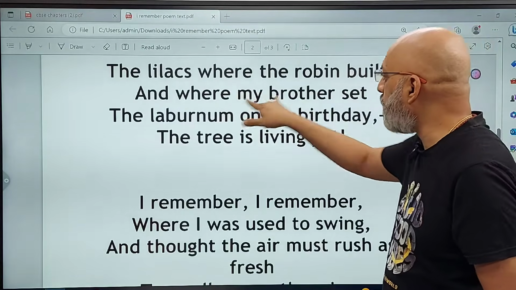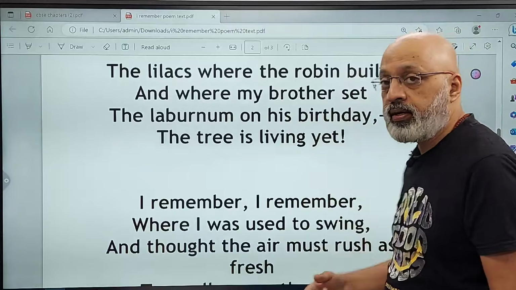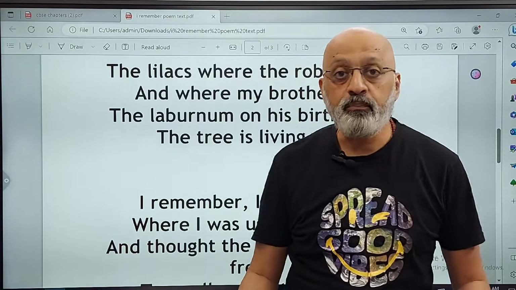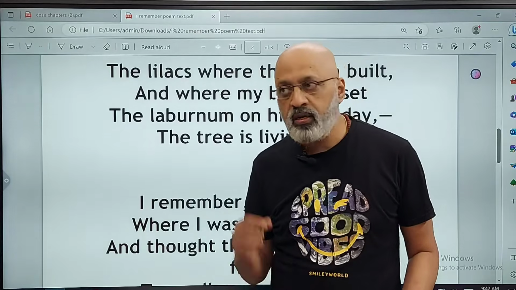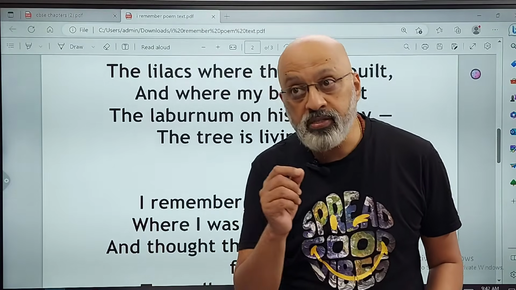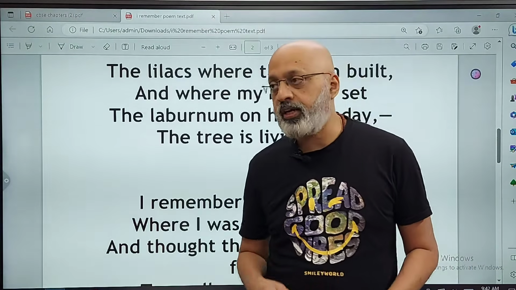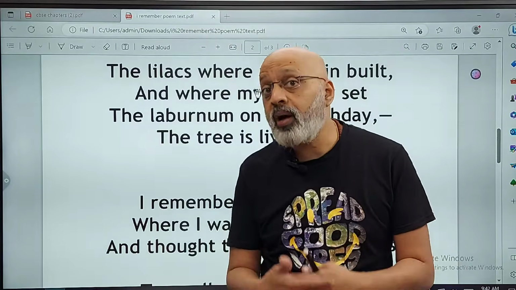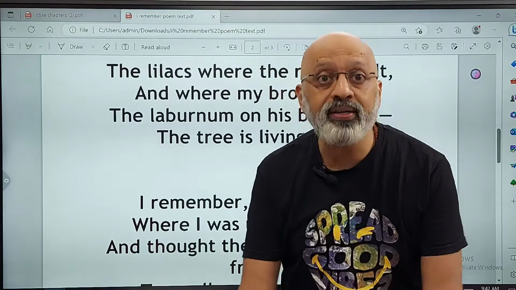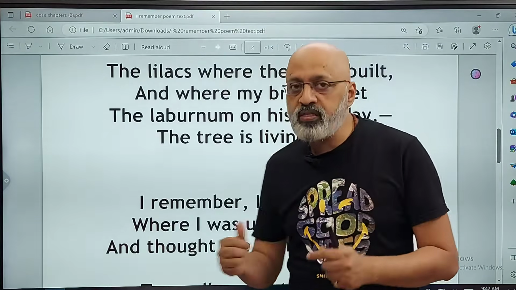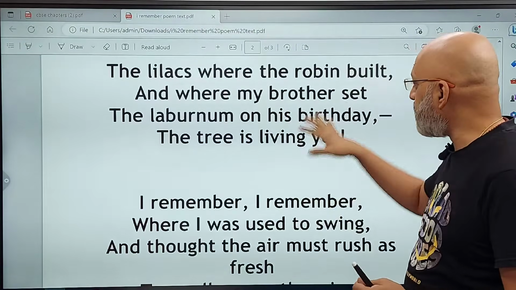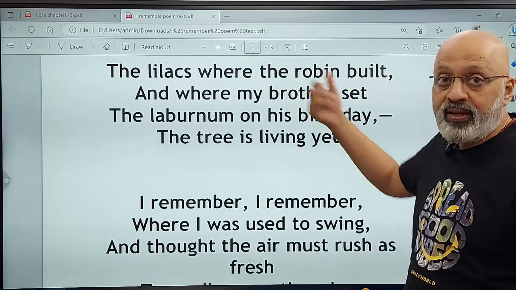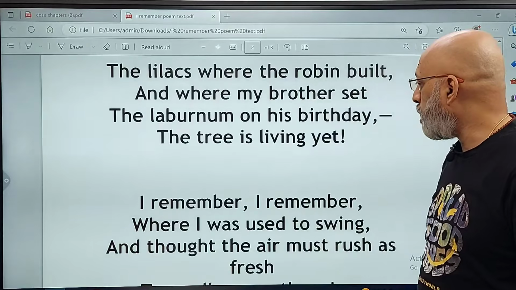So new life is being spoken about in the form of the robin's nest. And then he's talking about where my brother set the laburnum on his birthday. So he has planted a laburnum tree. Now the laburnum tree has bright yellow flowers. There's a poem called The Laburnum Tree in the CBSE class 11 NCERT textbook. So again he's talking about new life. So two things in this particular stanza convey new life: the laburnum tree and the nest being built by the robin bird.